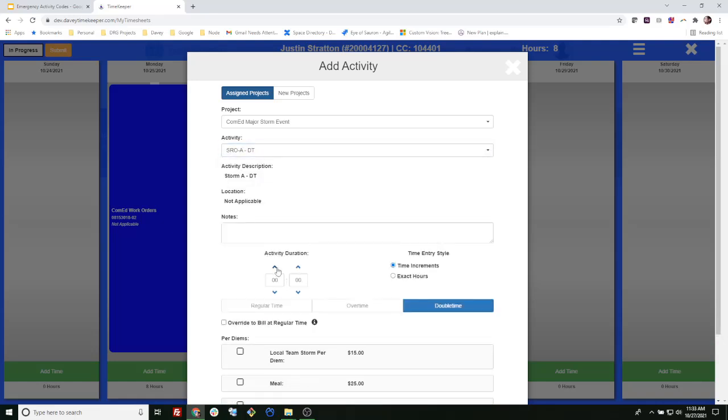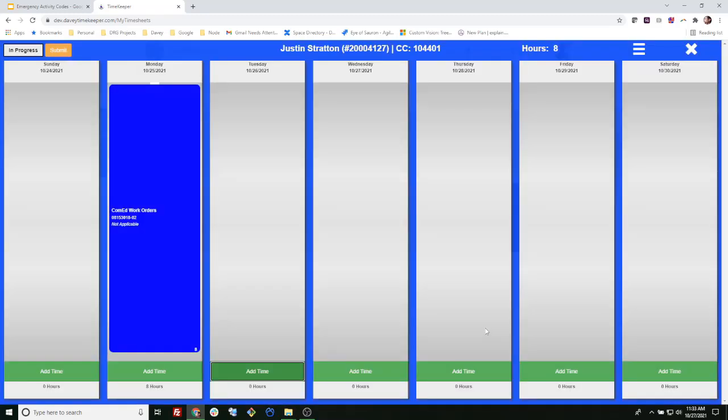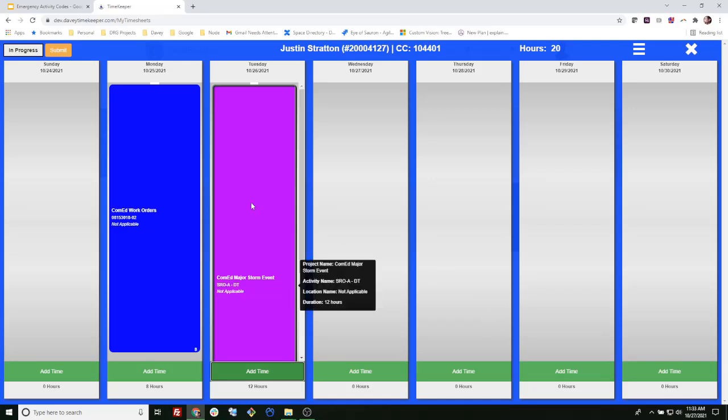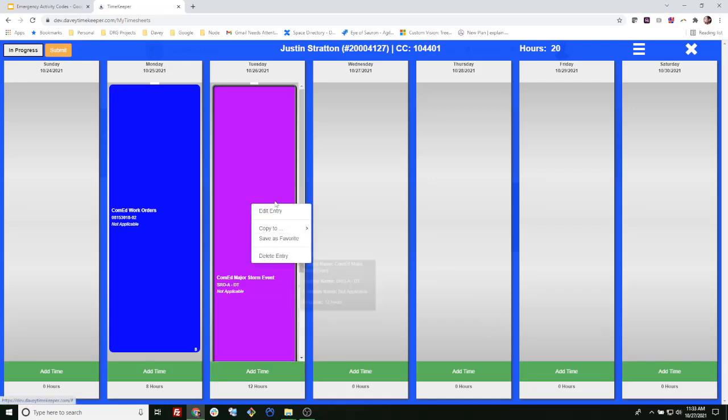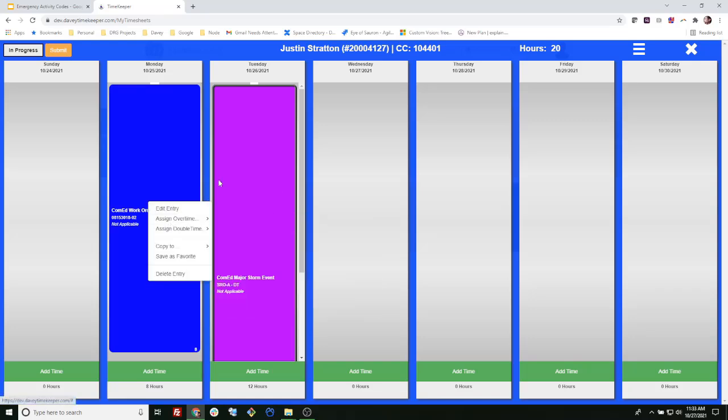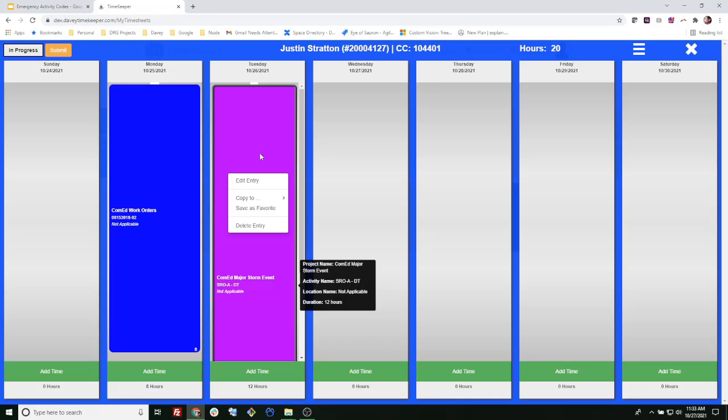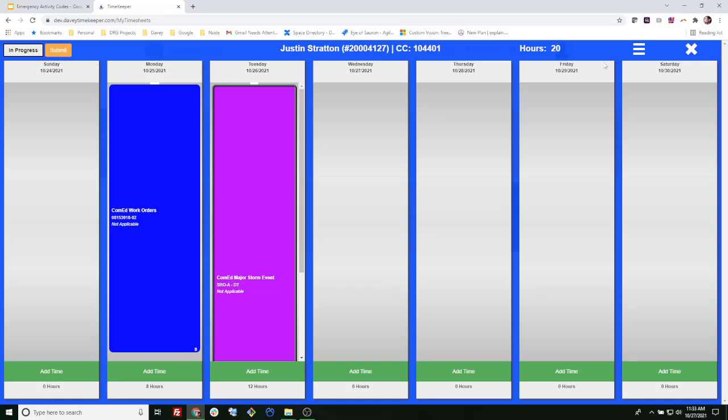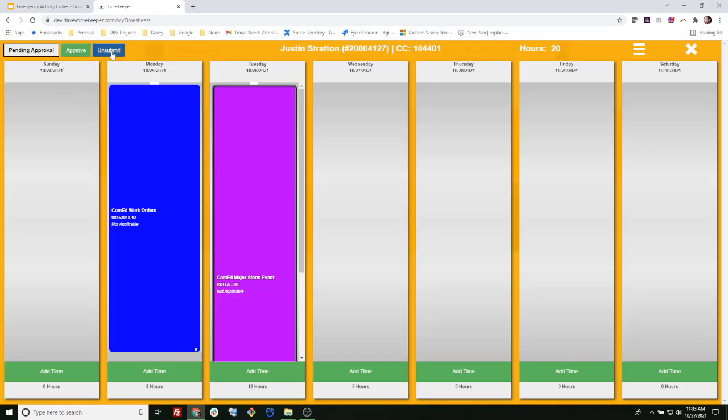Once I choose that double time, you'll notice that the double time block is locked in and I cannot change it. If I submit this particular activity to my timesheet, you will also notice that the assign overtime tools that I have on a normal activity are unavailable on this emergency activity. It is locked in. It needs to be recorded the way it is specified because I have chosen one of those emergency activities. You'll notice that there's no validation warning telling me that I have too much overtime, and I can go ahead and submit, and my approval button is available.